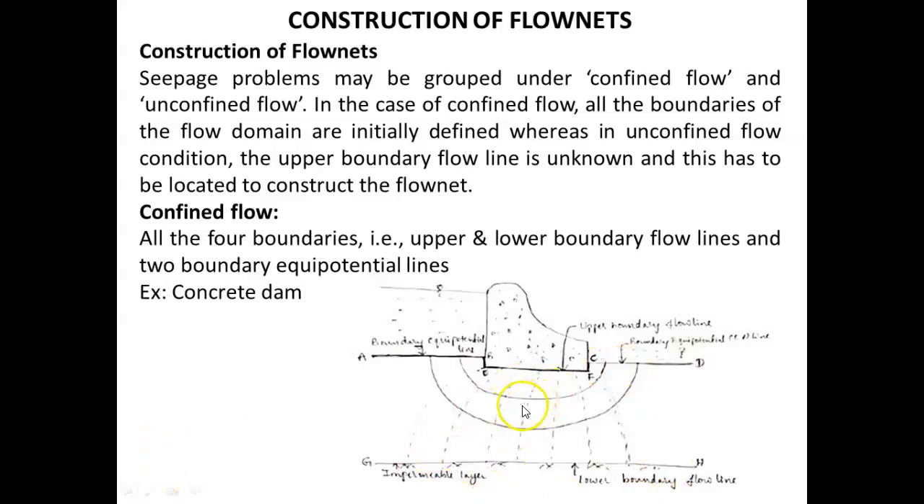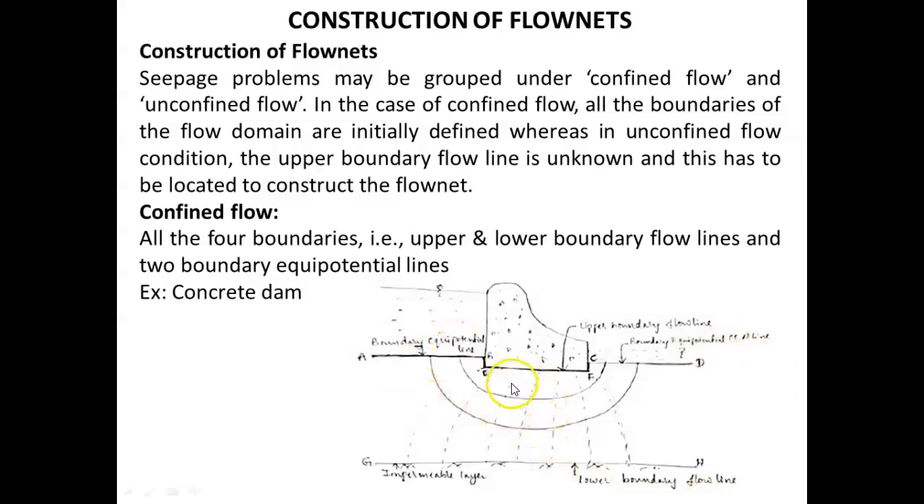Then divide the head H by a whole number, say about 10 or 8, and find the number of equipotential drops. So the number of equipotential drops ND is equal to H divided by the whole number we have taken, H by 10 or 8, whatever it may be. Then draw the equipotential lines between the upper and lower boundary lines.